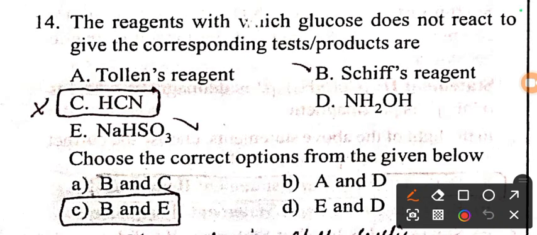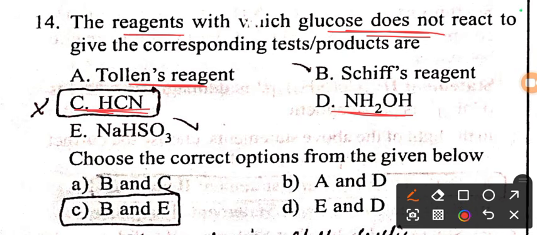Next we have a question from Biomolecules chapter: the reagents with which glucose does not react. So children, we know that glucose reacts with Tollens reagent, glucose reacts with hydroxylamine, glucose reacts with hydrogen cyanide.